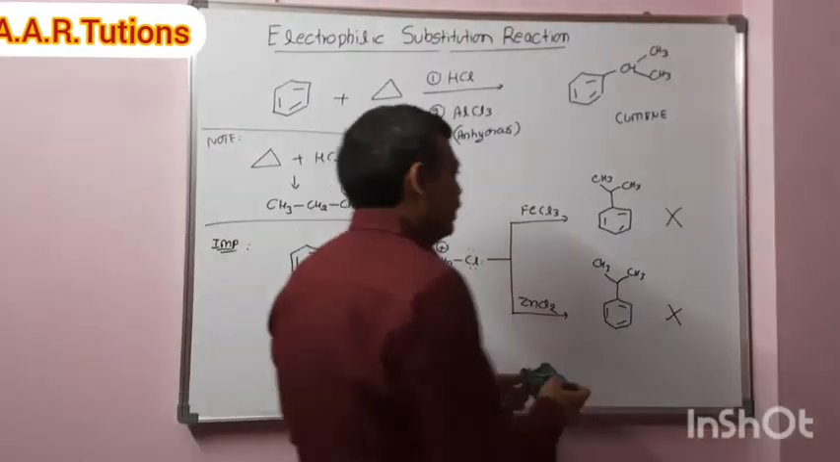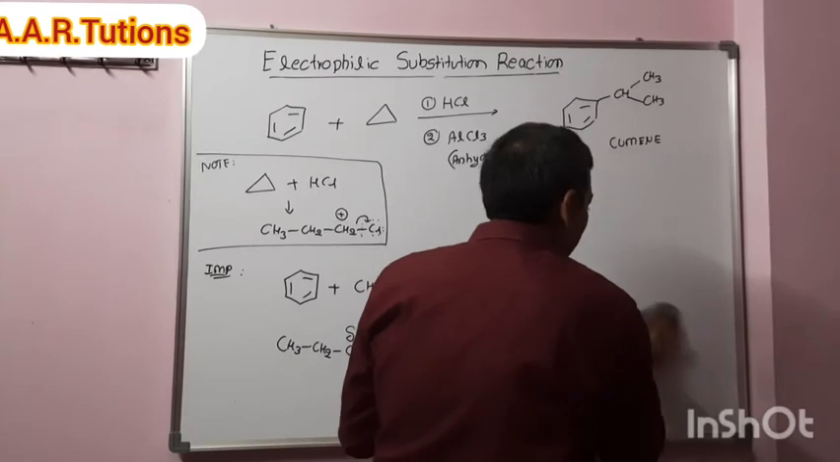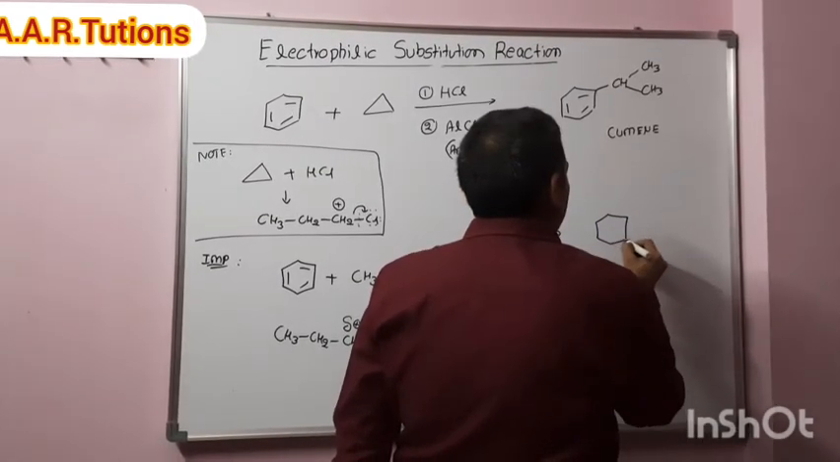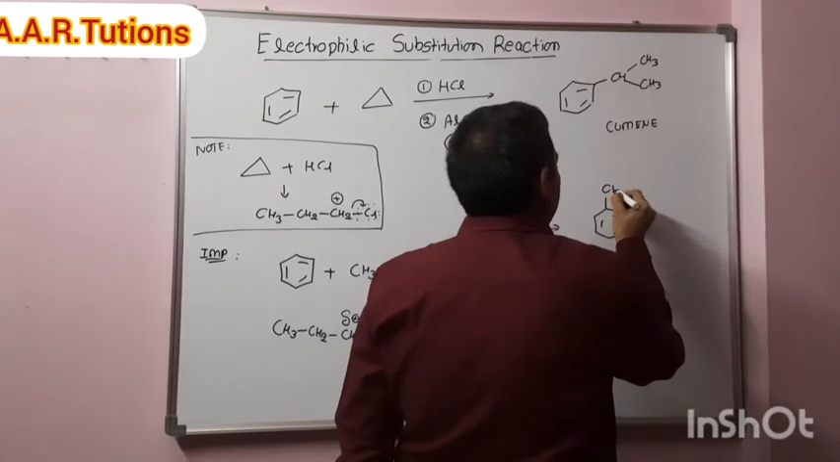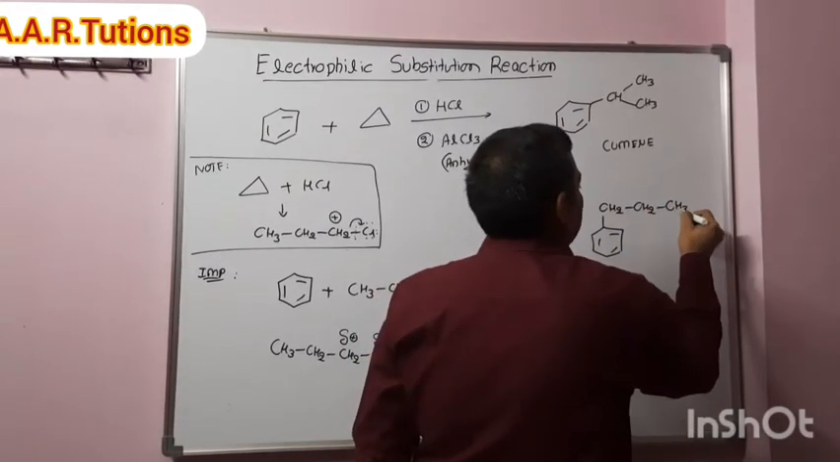So the product formed in both the cases has no rearrangement. Okay, there is no rearrangement. We'll simply get the product propyl benzene, CH2CH2CH3. This is the right answer.